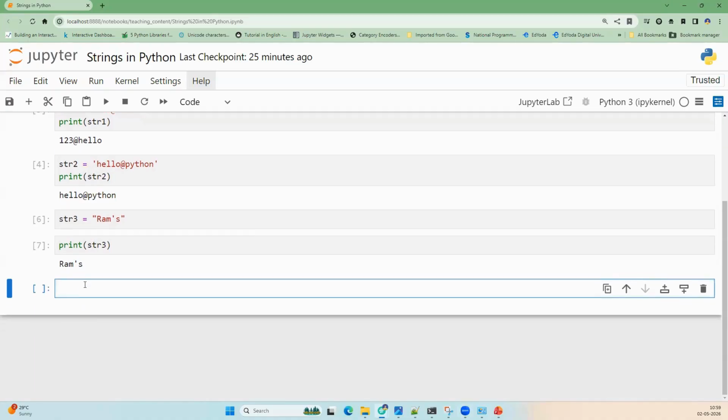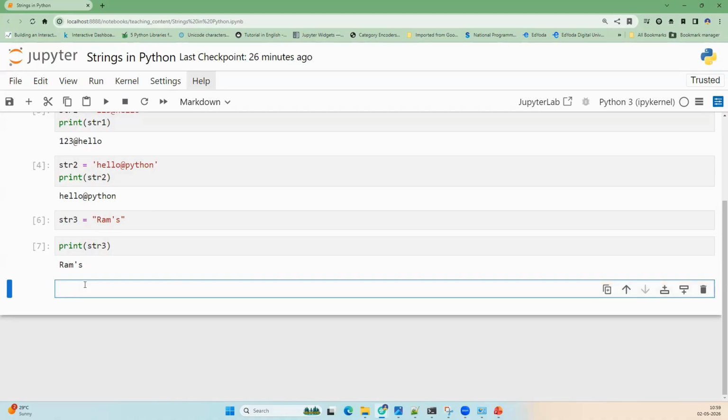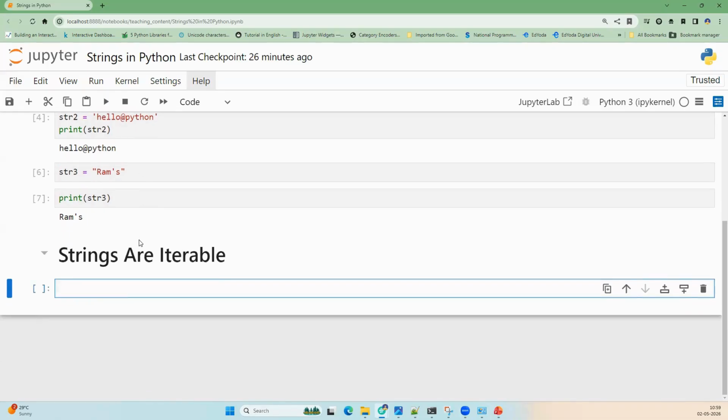Now, the next concept is strings are iterable. This is one of the very important properties of strings. This means you can go through each character of a string one by one.